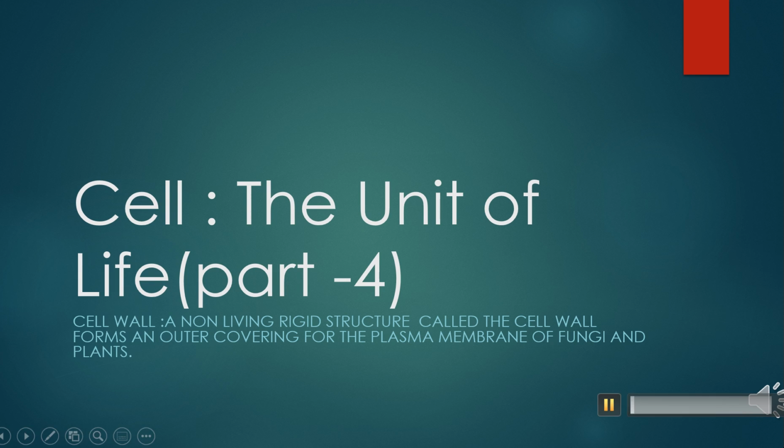Students, this is part 4 of our chapter Cell, and today we'll study the cell wall and some endomembrane systems: endoplasmic reticulum, Golgi apparatus and lysosomes. First of all, what do you mean by cell wall? The cell wall is a non-living rigid structure that forms an outer covering for the plasma membrane of fungi and plants. It's not present in animal cells.